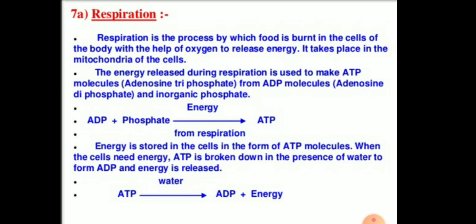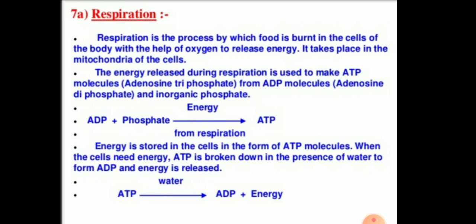So, children, today we are going to recapitulate respiration of life processes. Children, we know that respiration is a biological process by which food is burnt in the cells of the body with the help of oxygen to release energy. It takes place in the mitochondria of the cells, and we know that the mitochondria is the powerhouse of the cell where ATP is produced.